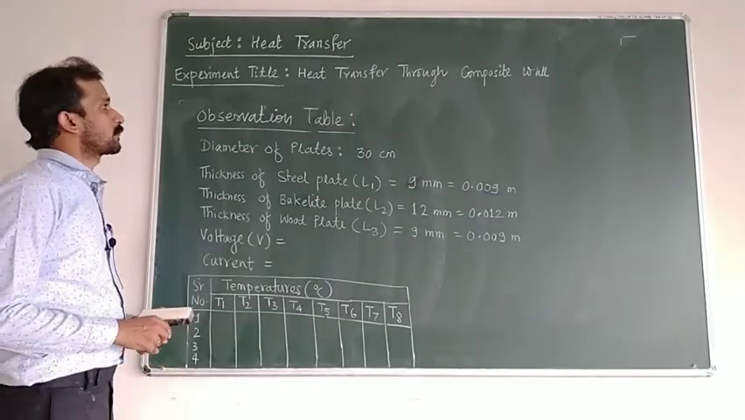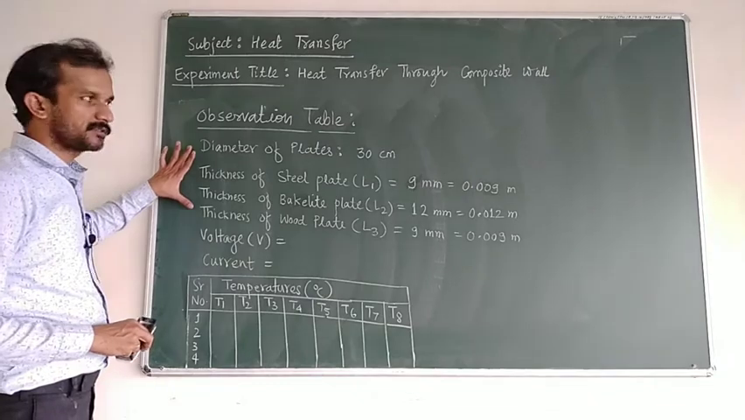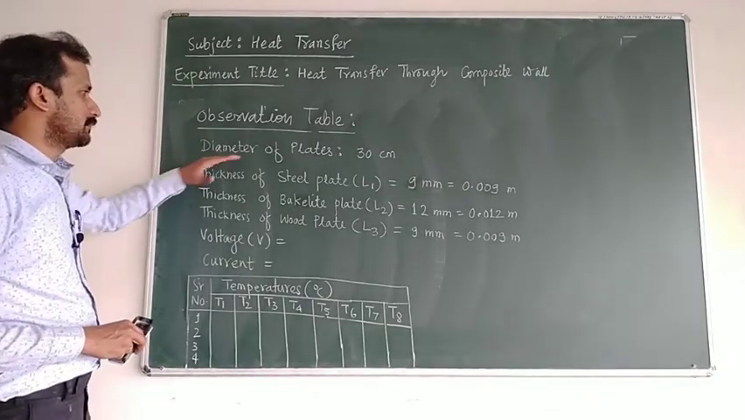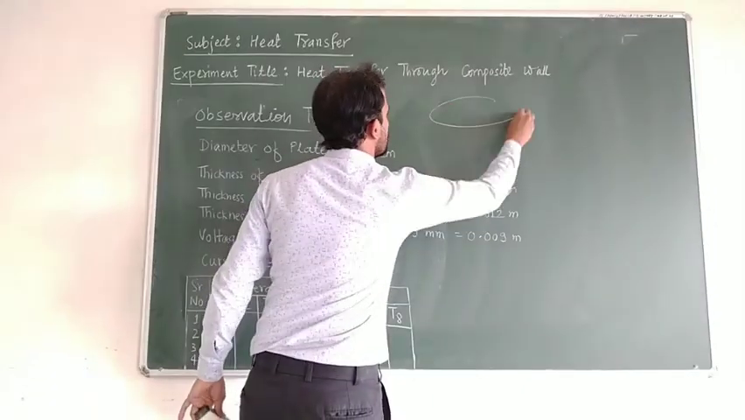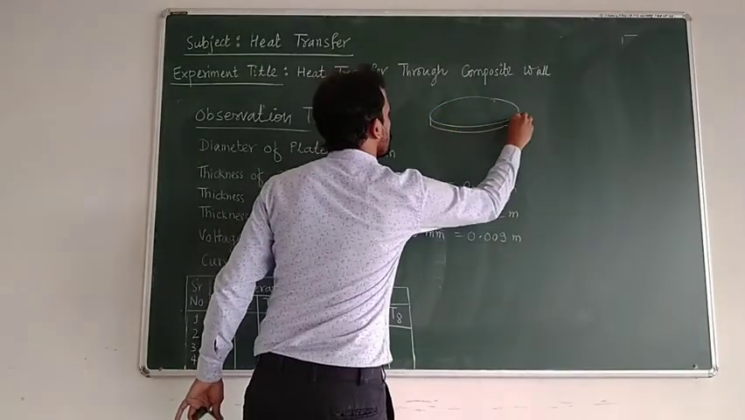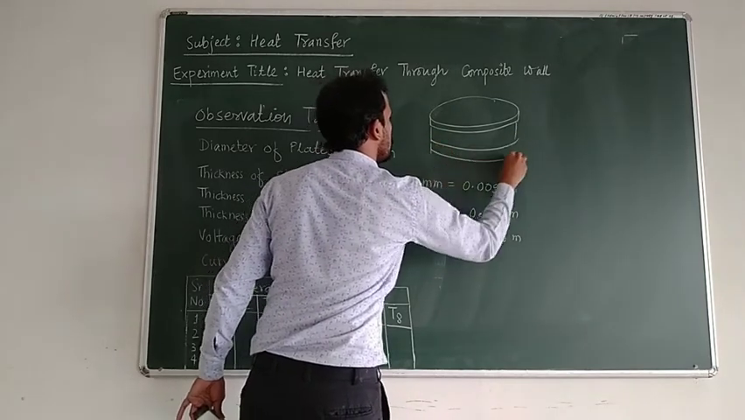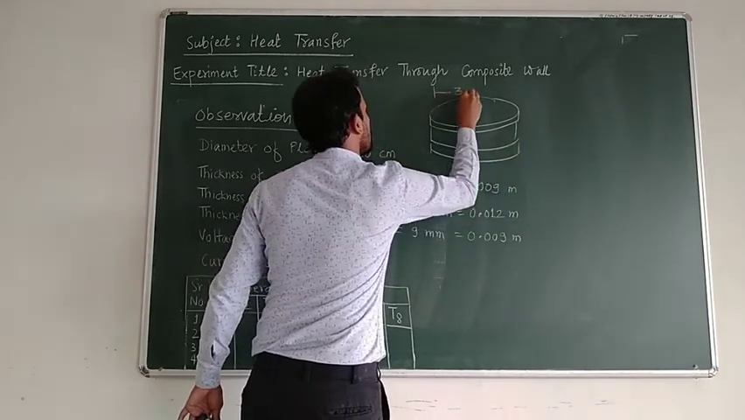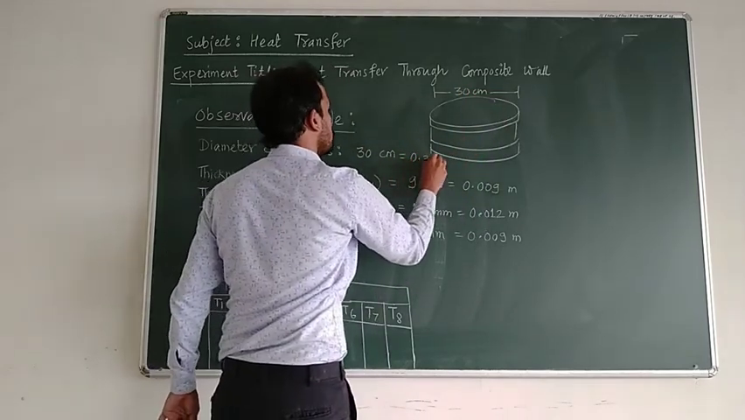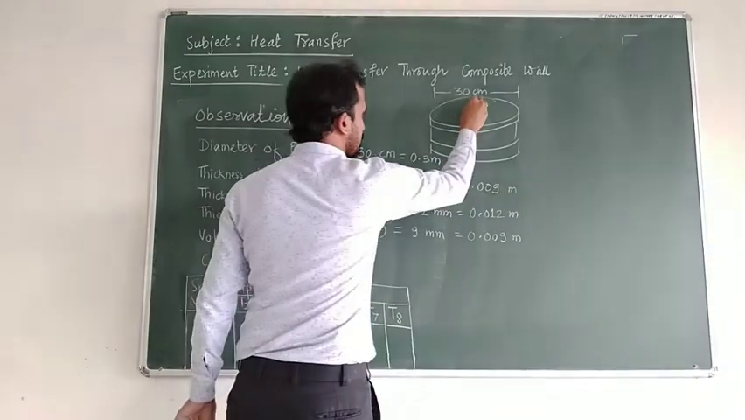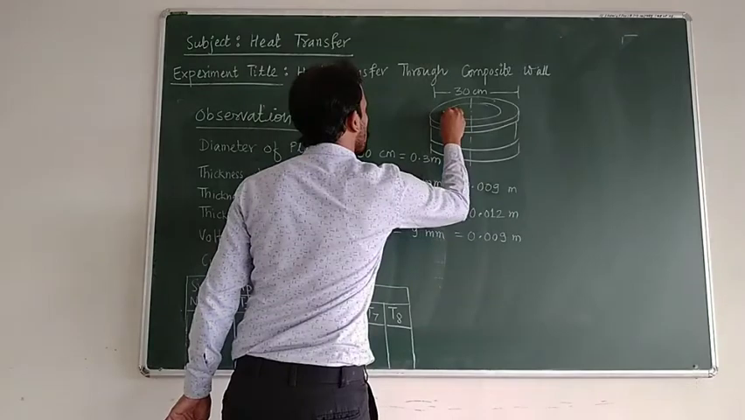Now we'll see the observation table required. Here I have written some specifications before the observation table. You can see the diameter of the plates, means this is the diameter, as we have seen that this is, let us say, wooden plate, then there is a bakelite plate, then there is a steel plate. So the diameter is 30 centimeter, that is 0.3 meter, but we are going to take central part only.